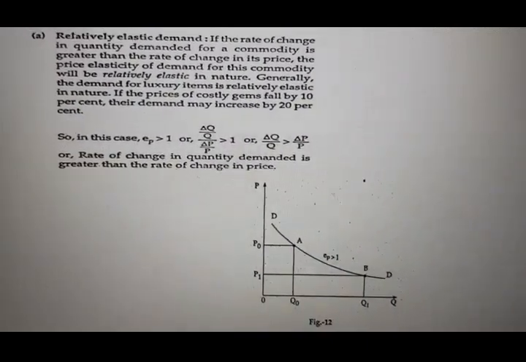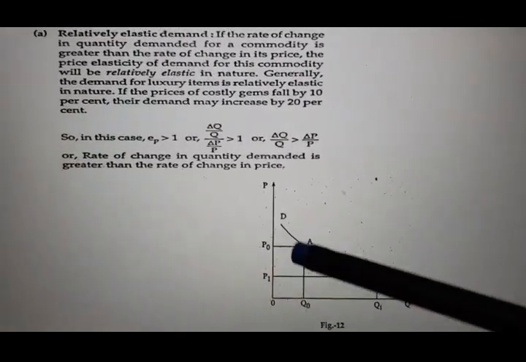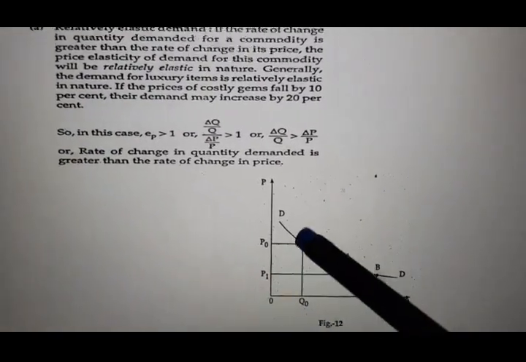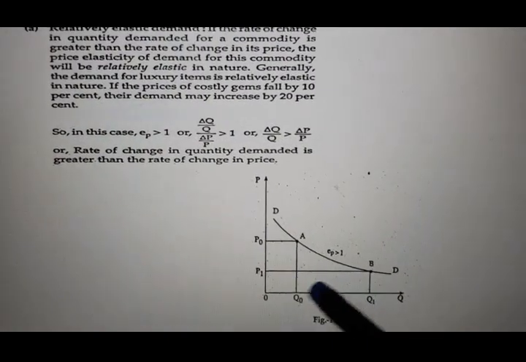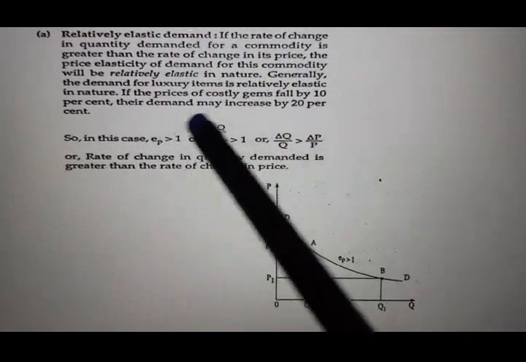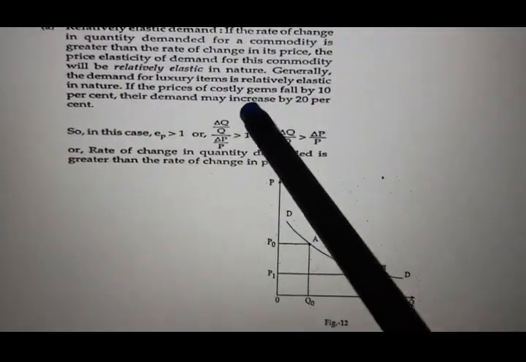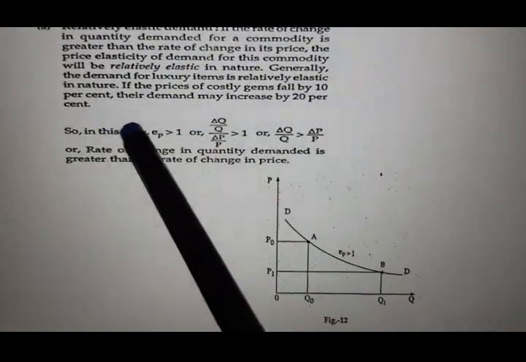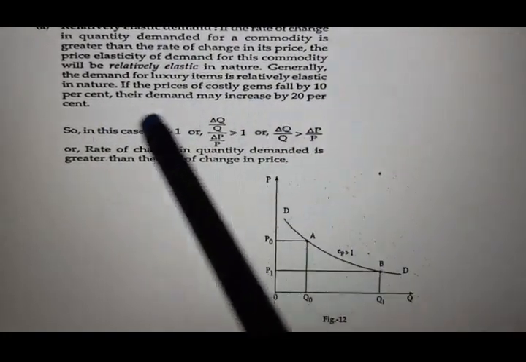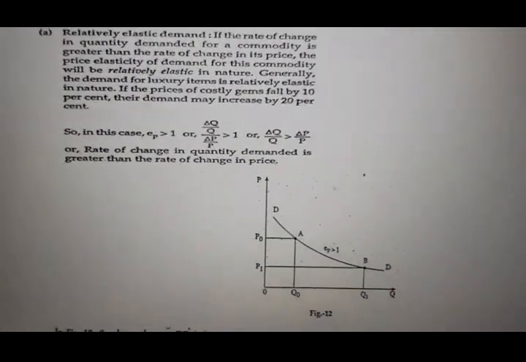If there is a 1% decrease in the price of an AC during summer, the demand will increase by more than 1%. So for luxurious goods, this is happening. Similarly, if the price of costly gems falls by 10%, the demand may increase by 20%. So this is called a relatively elastic demand situation.